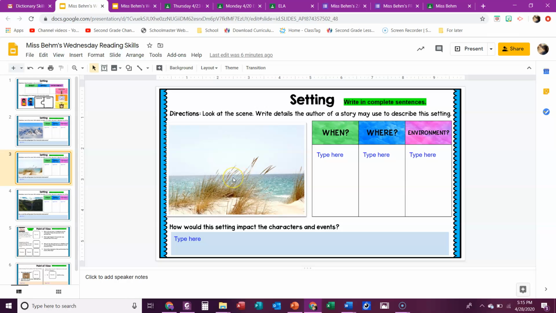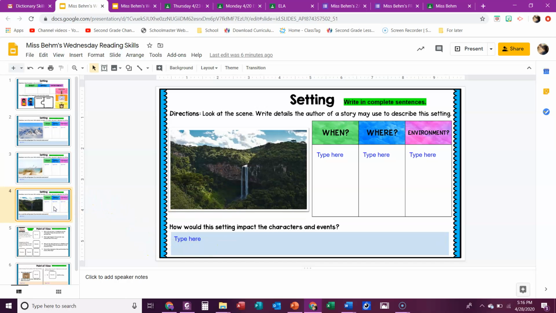Now look at this one. It says look at the scene, write the details. So it's a different picture. Again, you're going to do when, where, and the environment. And how would this setting impact the characters and events? And I believe there's one more, same thing, different scene, different setting.